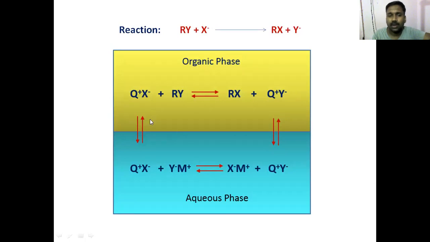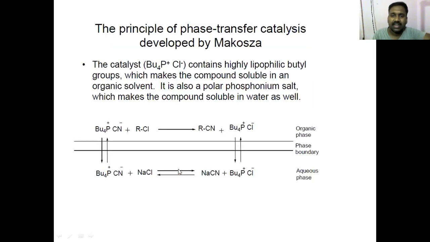Okay, so what do you mean by ferrying? If you look at the overall action of PTC, it is simply transferring your X minus, example in this, it is simply transferring your CN minus to the organic.